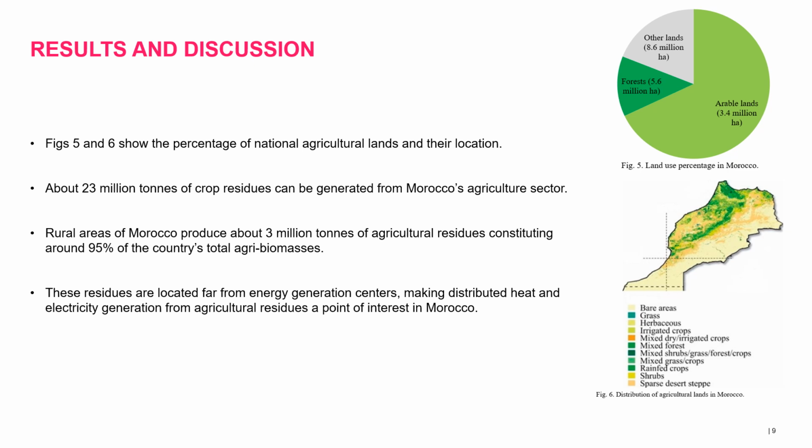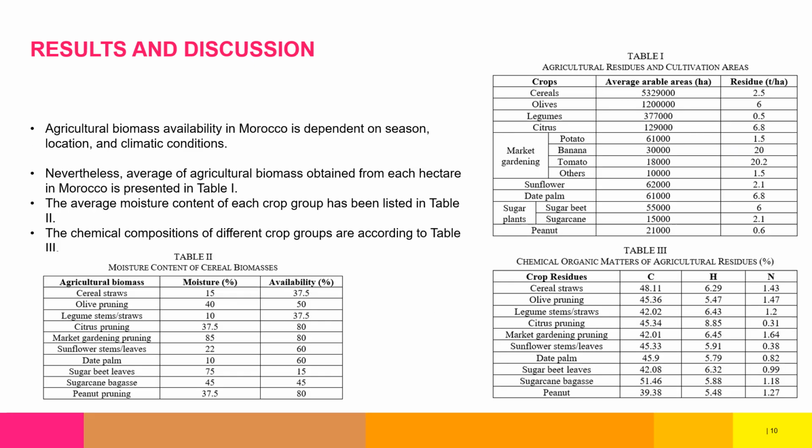So in this figure, we can see the lands that are available in Morocco. The arable land is 3.4 million hectares, and then we have 8.6 million of other lands, and the forest reserve is 5.6 million hectares. So out of the 4 million hectares that is available for food production, we can estimate the energy potential that can result from that.